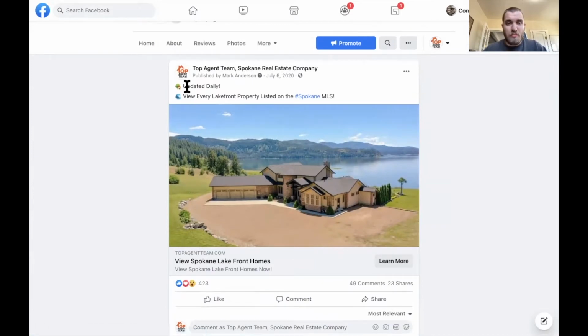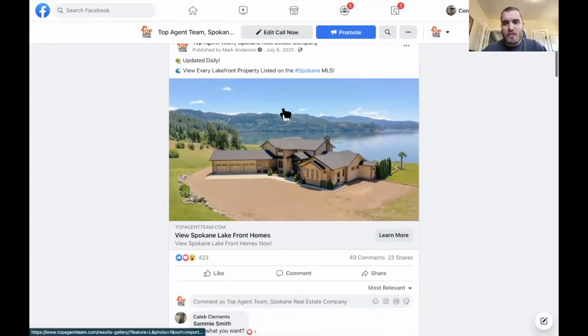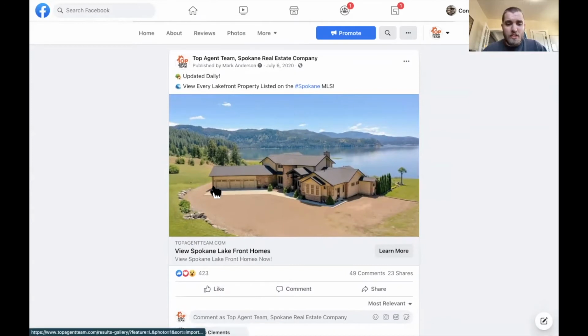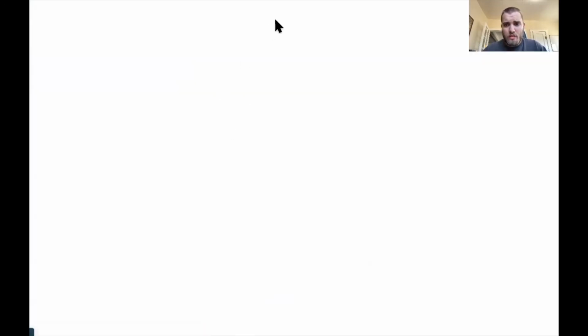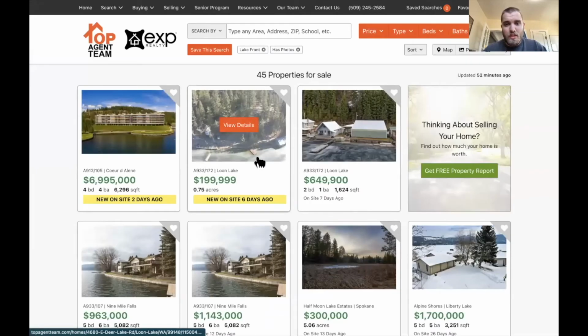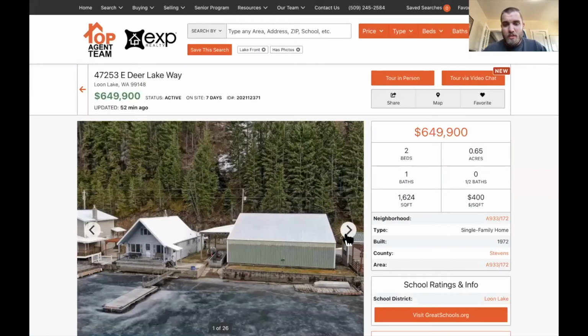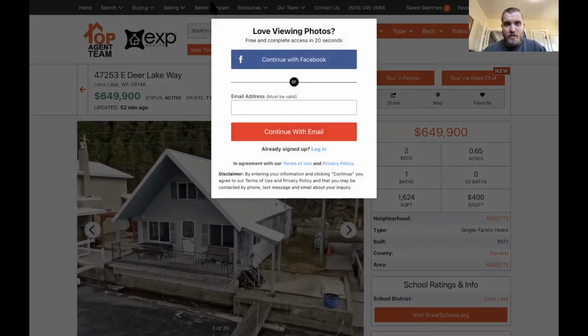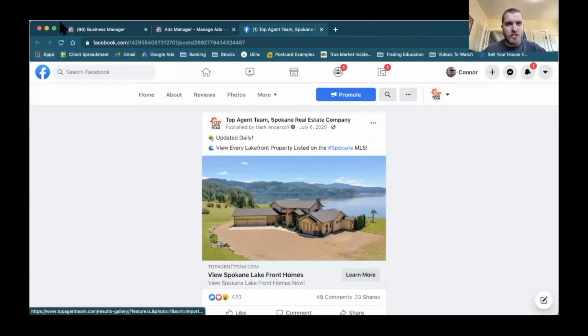But the copy is pretty simple. It says updated daily. View every lakefront property listed on the Spokane MLS. That's where this team is located. Super simple, right? They click on learn more. They go over to the site. They can click on a property. They then scroll through a couple pictures and they are prompted to log in. Let's see if I can get out of this. So that's just kind of the gist of the ad there.